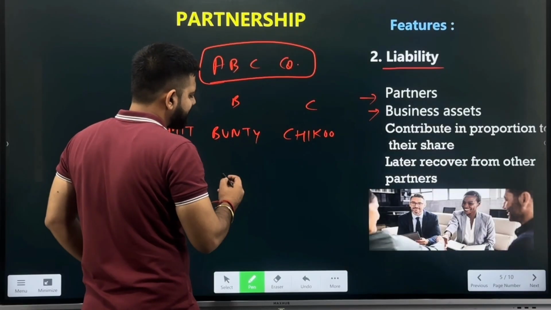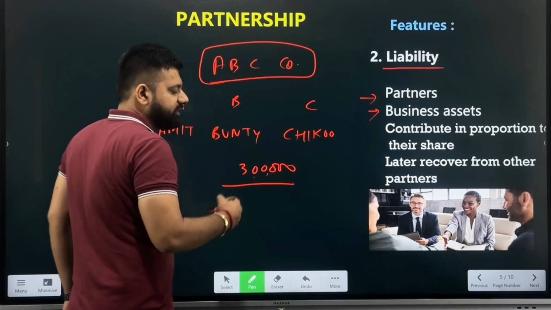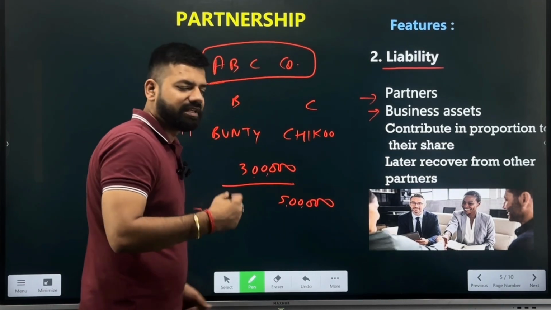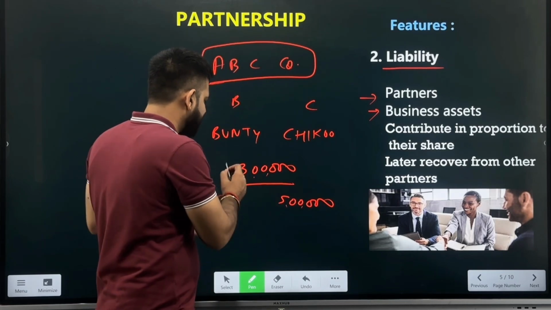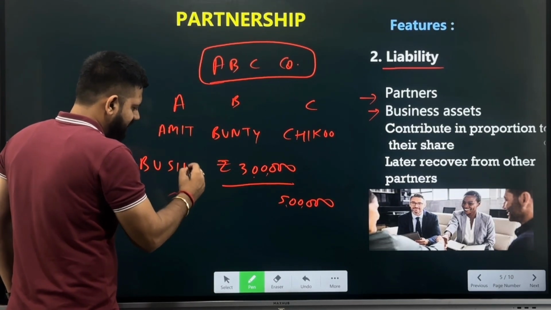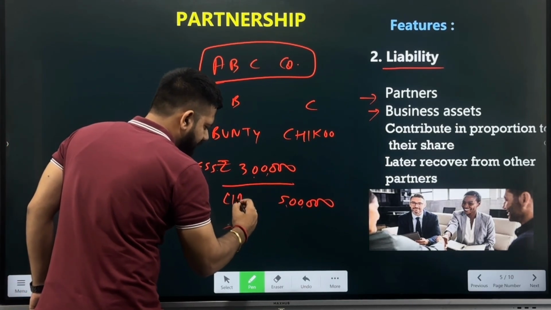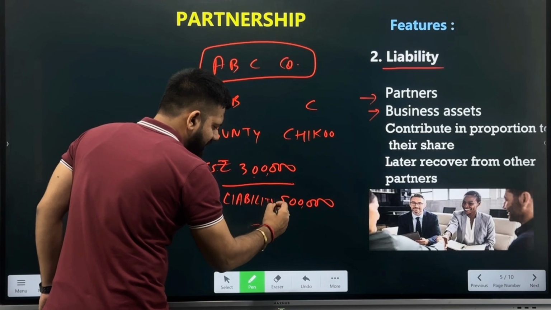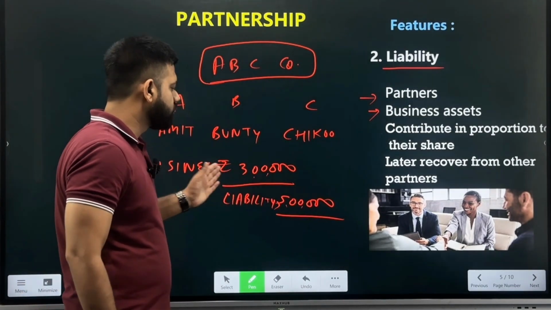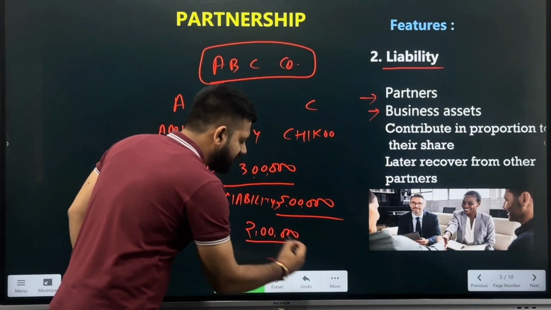If the business has assets of 3 lakh rupees in total and the dues are 5 lakh rupees, the business has to pay the supplier 5 lakh rupees but has only 3 lakh rupees. They are in shortage of 2 lakh rupees.